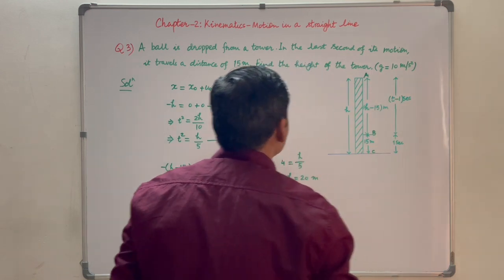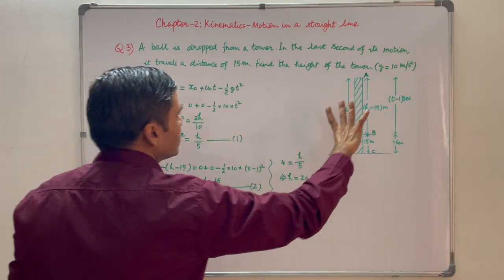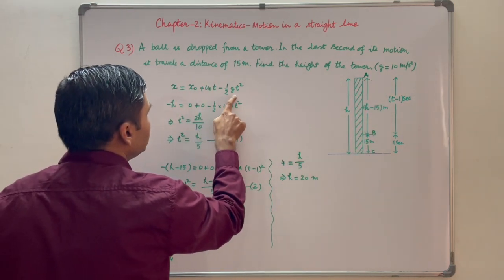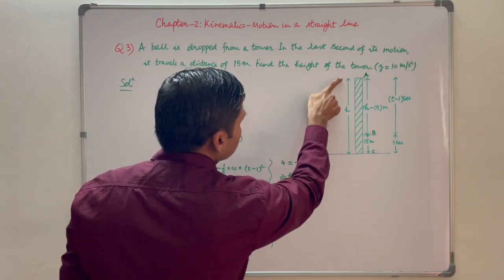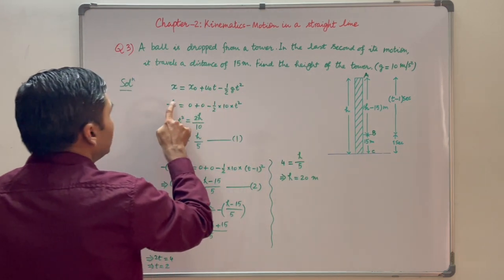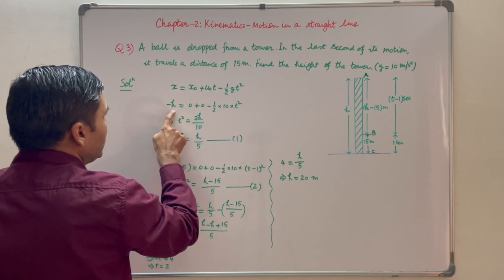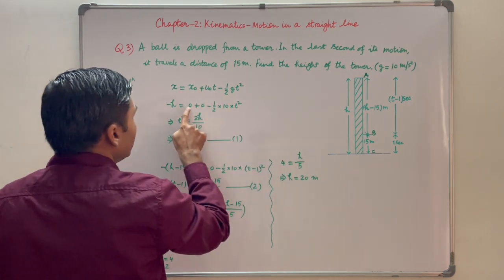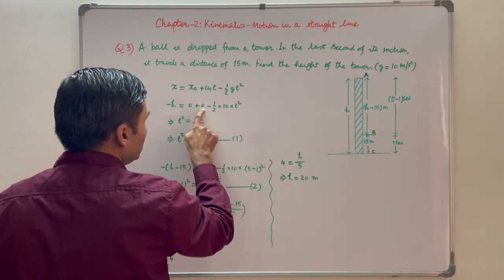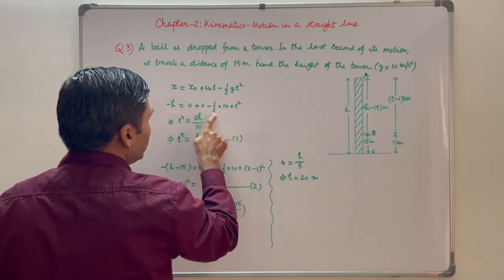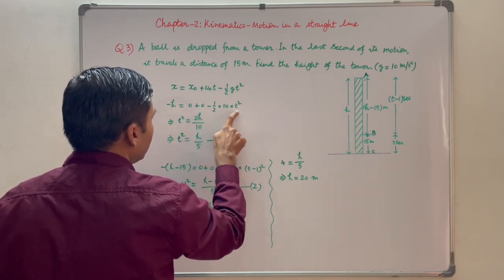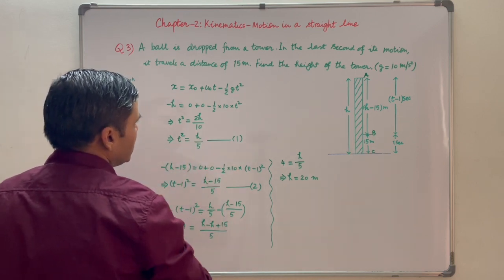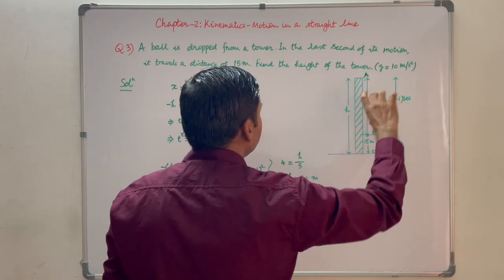So now we will start forming the equations. For section AC, x is equal to x0 plus u0 t minus half g t square. Since the ball is starting at A and going down, x is equal to minus h. Minus h is equal to x0, which is 0 because the ball is starting from here, plus initial velocity u0, which is also 0, minus 1 by 2, g is given as 10, t square. So t square is equal to h upon 5. This is the first equation.